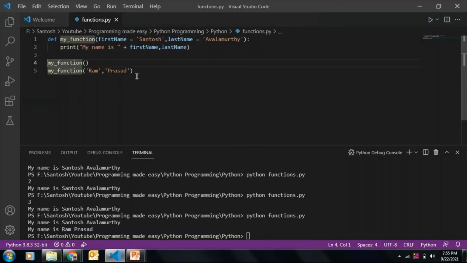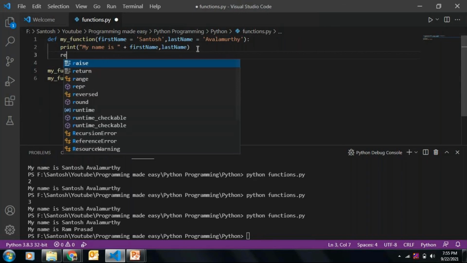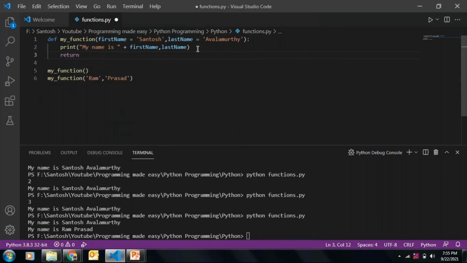Now let's see how to return a value from the function. In the first case, if you don't give any return value, that means no value is being passed, so nothing will be passed to your calling function.